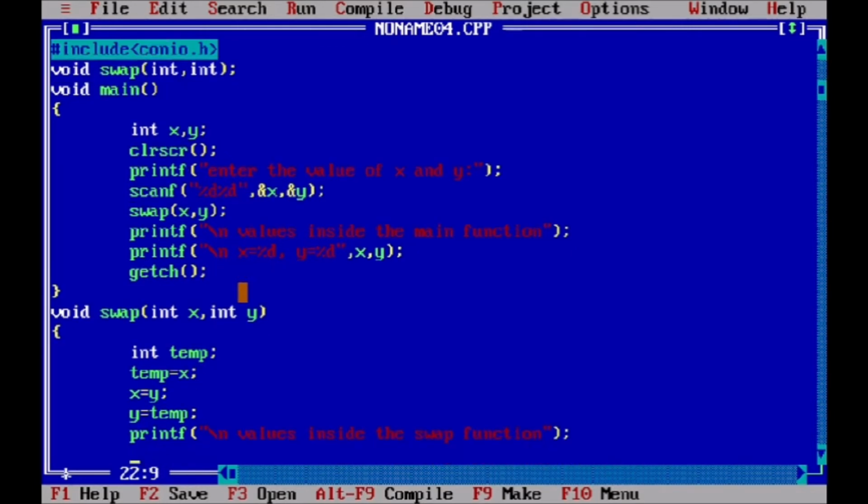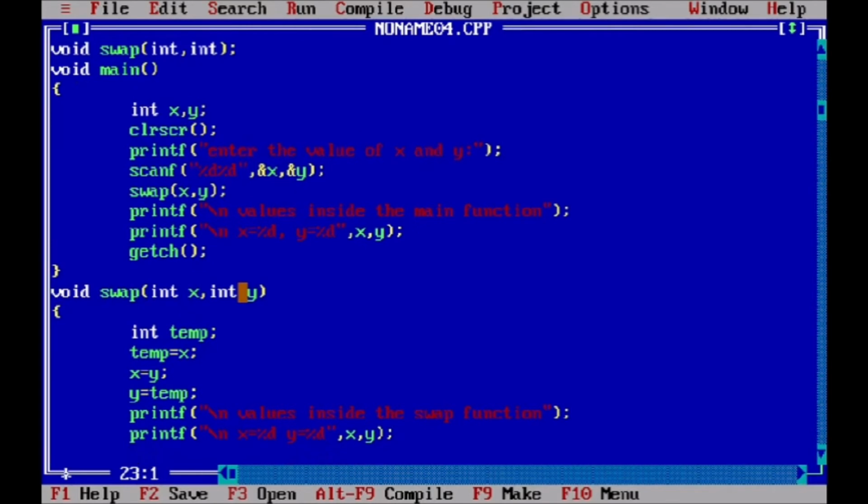Okay, and now we print that value. X is equal to, y is equal to. Now basically what happened during the program when you are calling swap x and y.